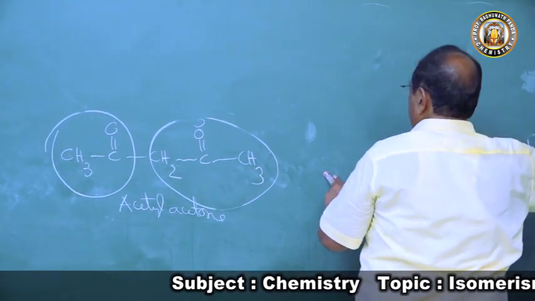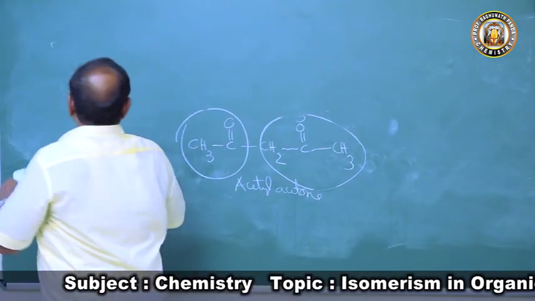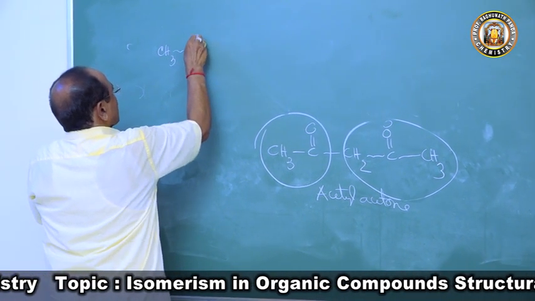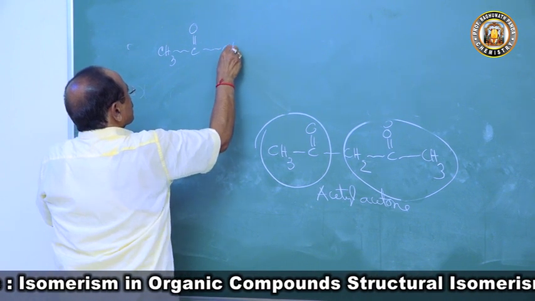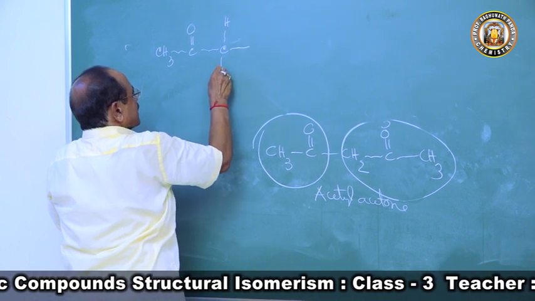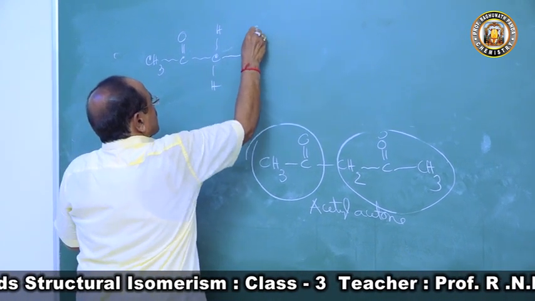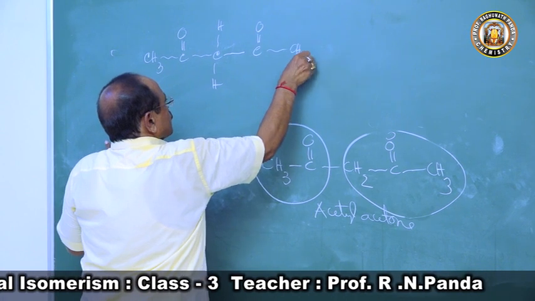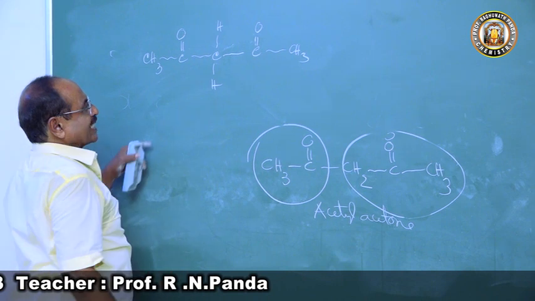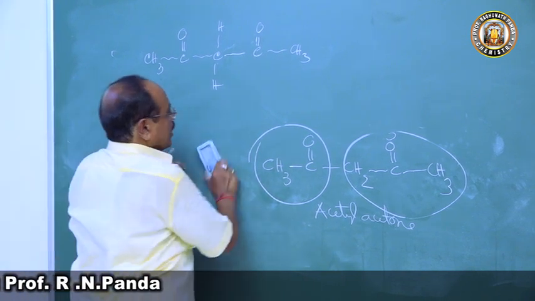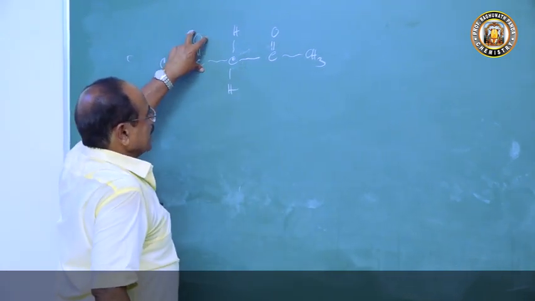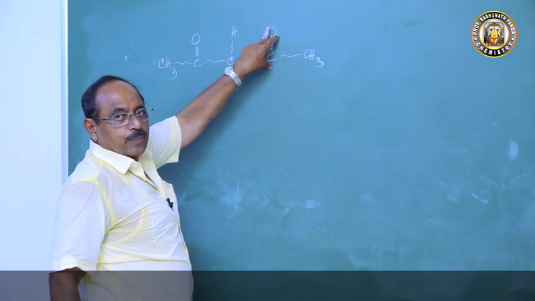It can remain in two structural forms. See, this is CH3, CO, CH2, and I can write the two hydrogen atoms like this, and CO, CH3. Both are functional groups, and both are negative groups. You have read in initial organic chemistry that the carbonyl group, the CO group, is a negative group.